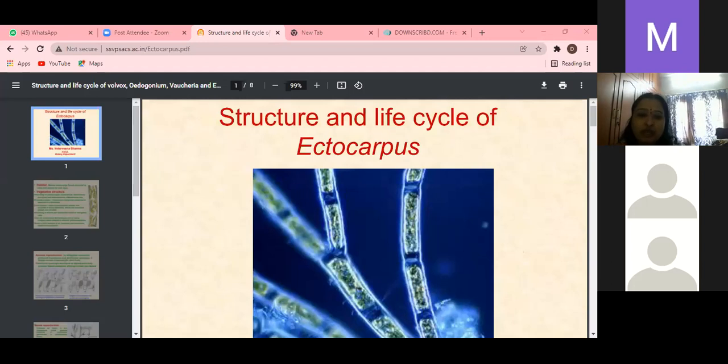Okay. What characters are there in this class? Algal members of this class are marine forms. When you ask what the character of Phaeophyceae members is, all are marine algae. Hence these are famously called seaweeds. Marine algae, another name is called seaweeds. This question is asked many times in competitive exams. What is the marine algae? Another name is called seaweeds.